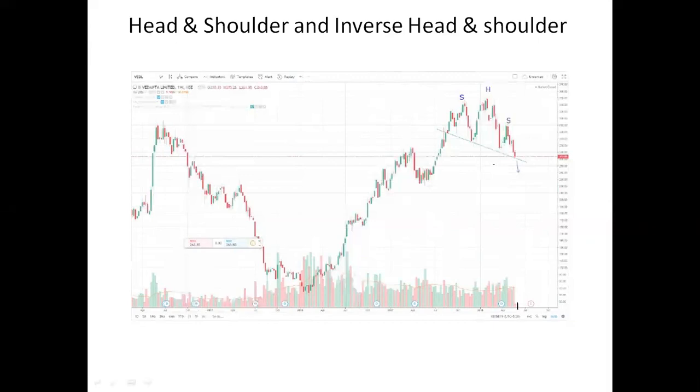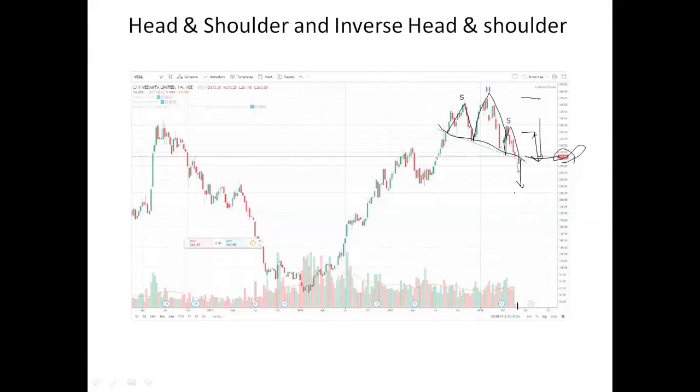I created this head and shoulder pattern. The stock makes a high, touches the same bottom, makes a new high, then touches the same bottom, makes another high corresponding to the shoulder, and then touches the same bottom. The neckline is drawn and it's broken. At that time it was trading around 260. This height was around 30 points, and this was around 70 points.